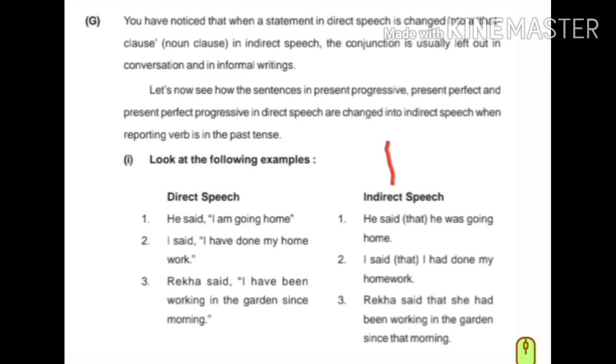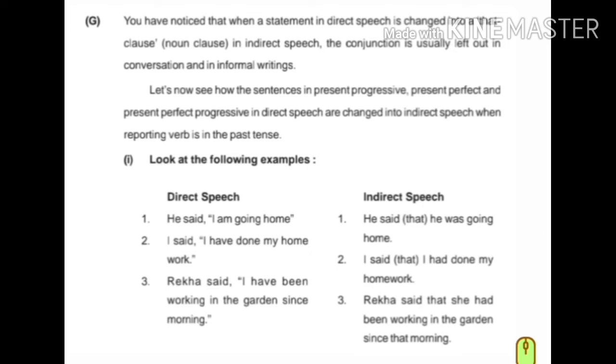Let's now see how sentences in present progressive, present perfect, and present perfect progressive in direct speech are changed into indirect speech when the reporting verb is in the past tense. So this is, he said.